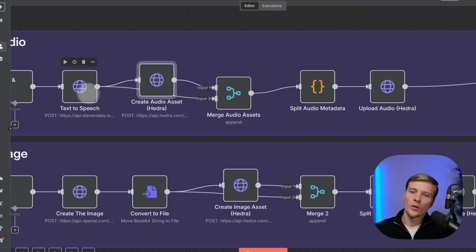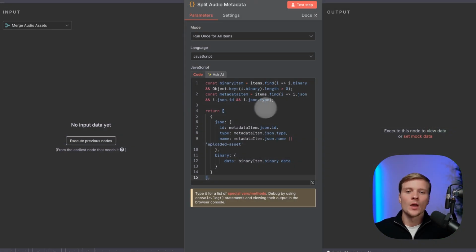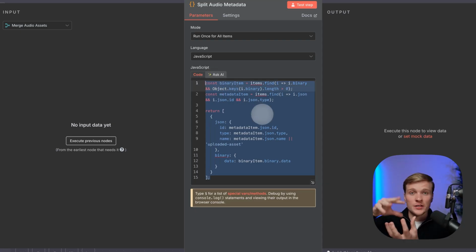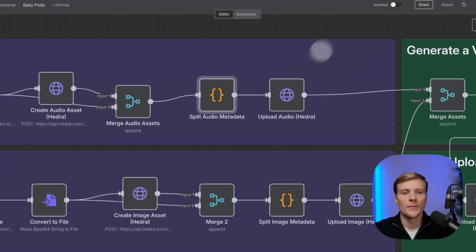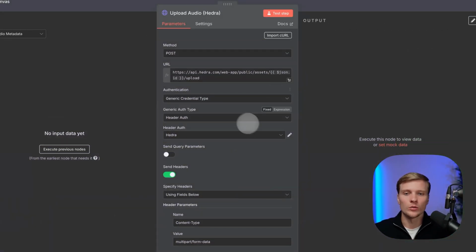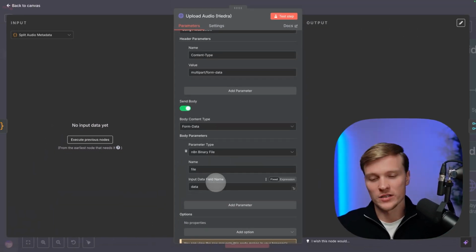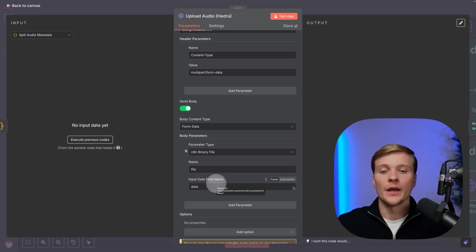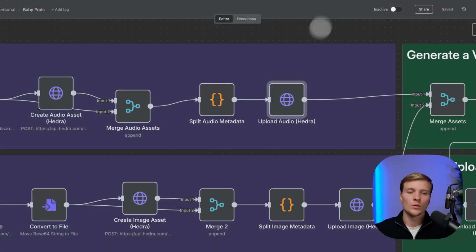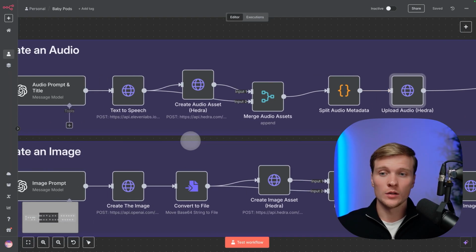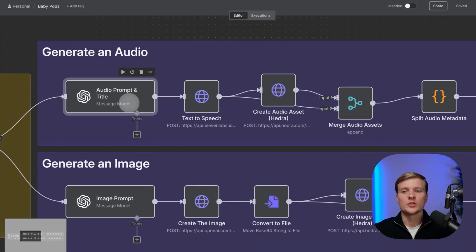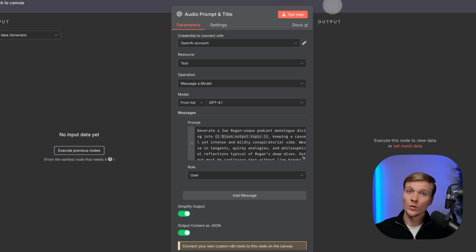And once the audio is created, then we're running this simple code that creates the JSON payload that we will further on send to the Hydra. And here we're sending it all to Hydra. So we're sending the audio file as well as the metadata. So it is all saved on the Hydra's servers. Here you probably don't need to change anything. You only need to change the prompt of the audio that you will generate.